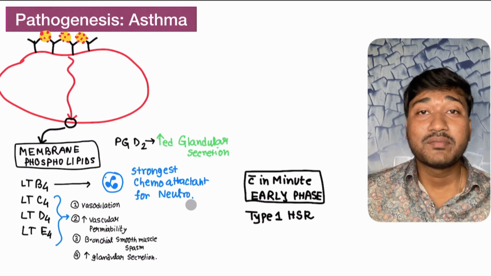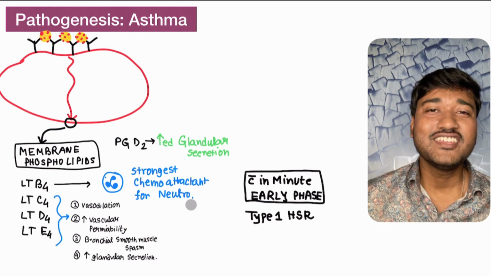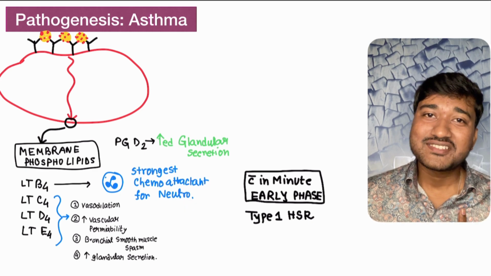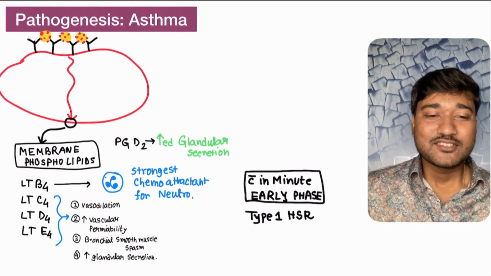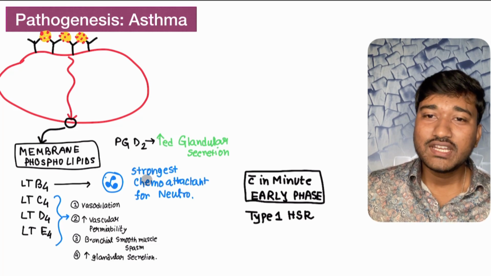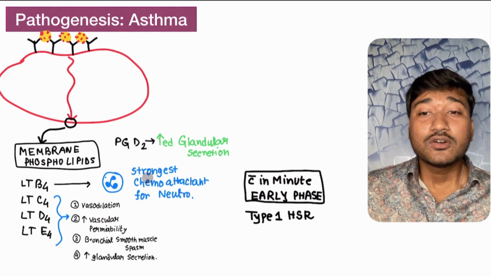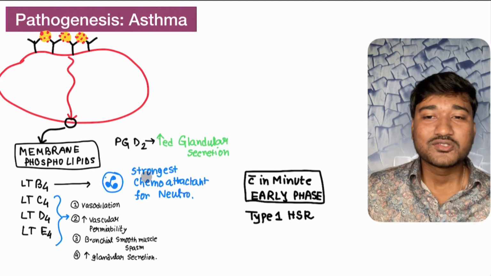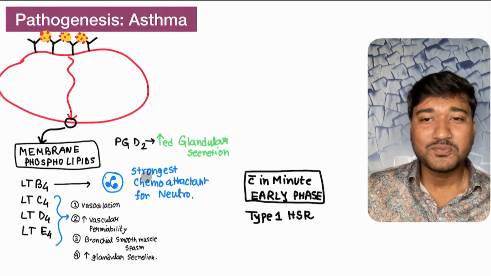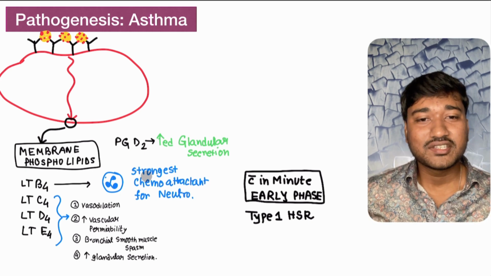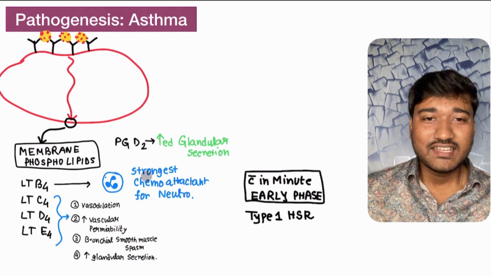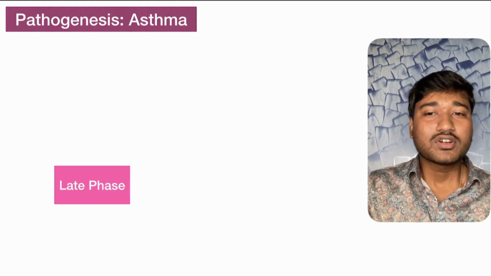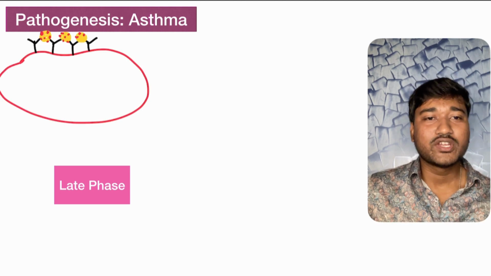So now you must be thinking that our body is responding in such a way that the baby is in great trouble. But why would our body put itself in trouble? No, no. So actually what happens? These are the molecules that will constrict the airway. Why? Because the body wants a response here. It doesn't want this pollen to come further again. So that is why this is a response, but this response is too exaggerated, so the baby is in trouble. Initially it basically tries to help you, but no longer can it help. So we talked about the early phase. Now in the late phase, what is going to happen?